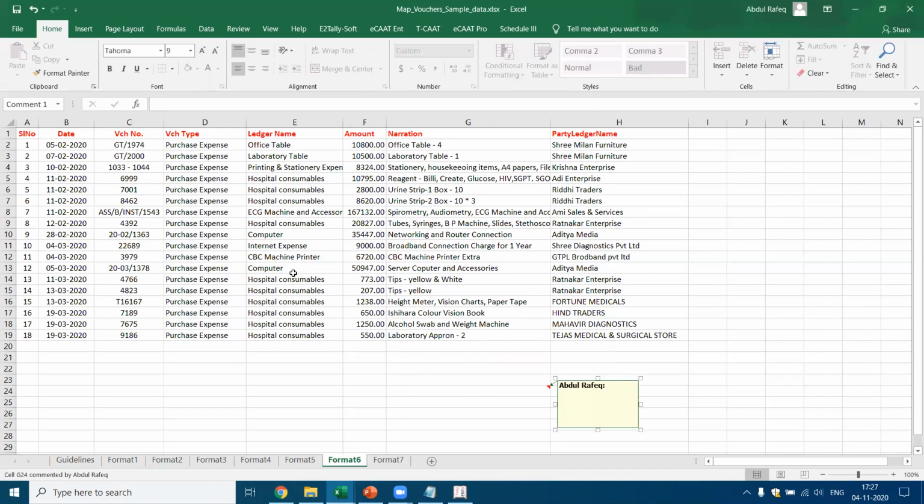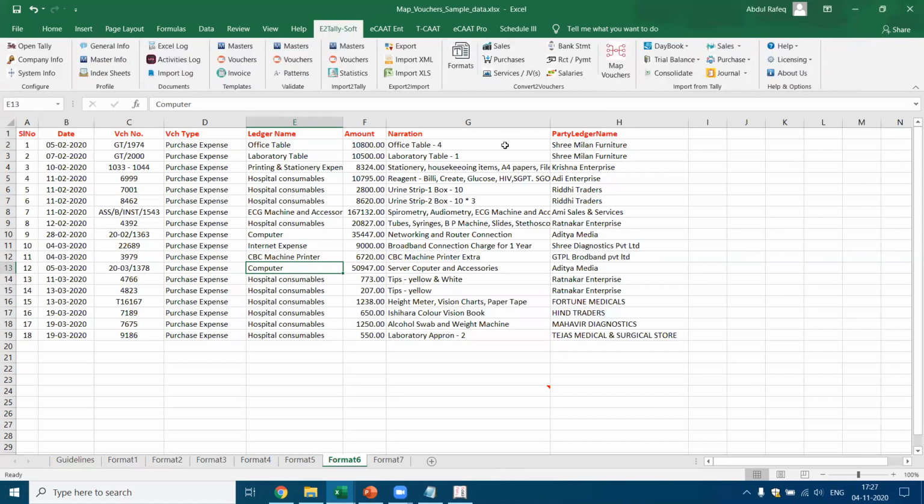Now let's say this I want to convert. How can I convert this transaction? Let me show you. Here each row has to be read and the party ledger name has to be selected. Before doing any conversion, you should be clear about what format to use. It could be possible these transactions can be converted using multiple options. For example, in this case, I can use the purchase option and convert it, or I can also use the JV option and convert it. Let me show you both the options.